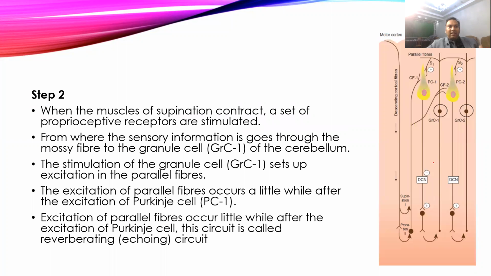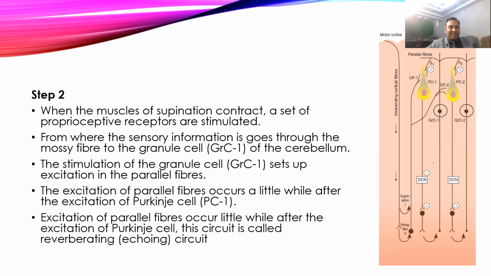the muscle. In the second step, as the supination movement contracts, the proprioceptive receptor will be stimulated, and that proprioceptive receptor will go through the mossy fibers and cause excitation of the granular cells. So G1 will be excited. Now here PC1 is excited, and because of changes in the proprioceptor, that will excite the granular cell in the cerebellum.